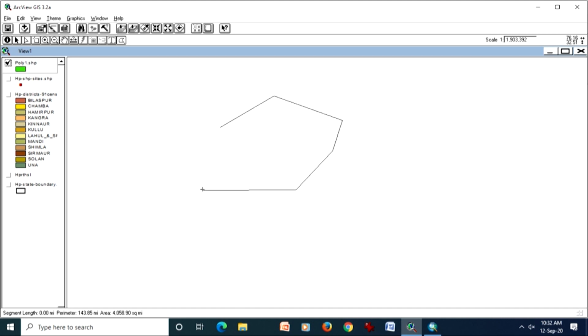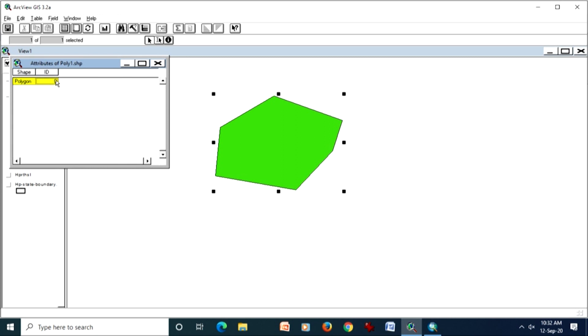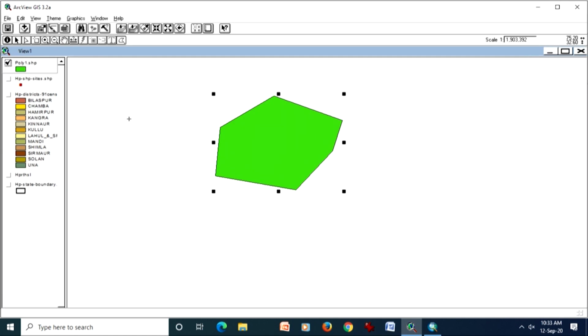As soon as I double click here, one polygon has been created. If I open the attribute table, I can see that it is also here, and I can assign an ID, or you can also assign the ID later on, it does not matter. Now the part about the topology. If I go for this option, which says append another polygon along with this, there you would see the real good part, the good feeling about topology, why topology should be constructed.